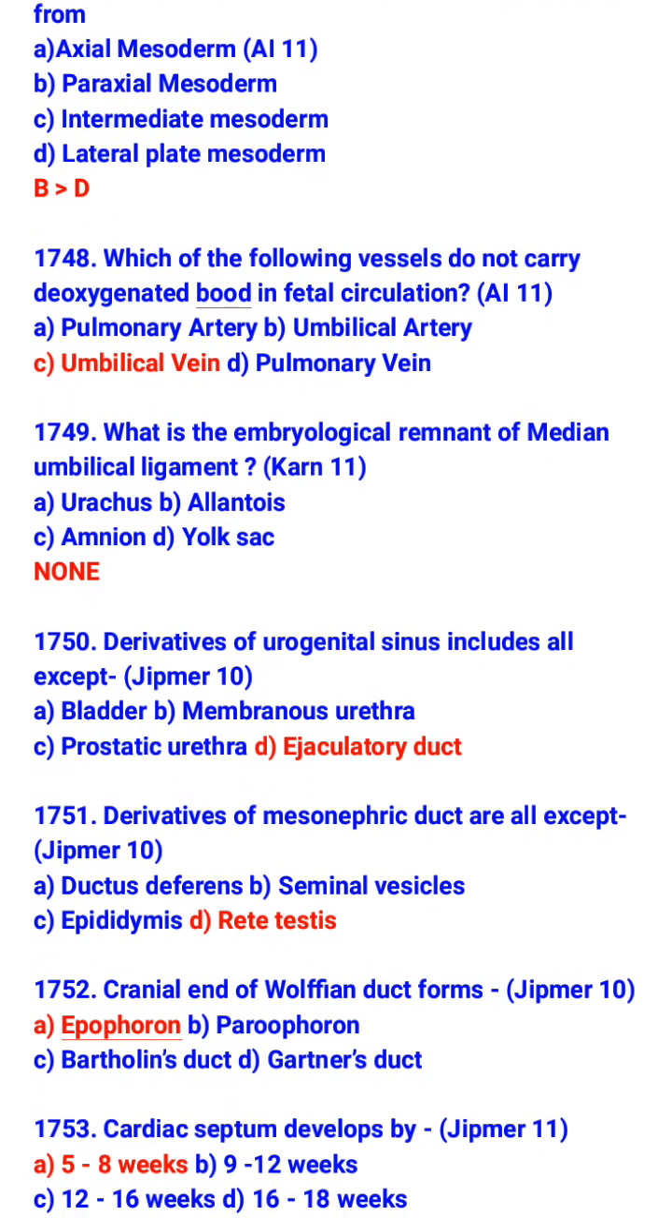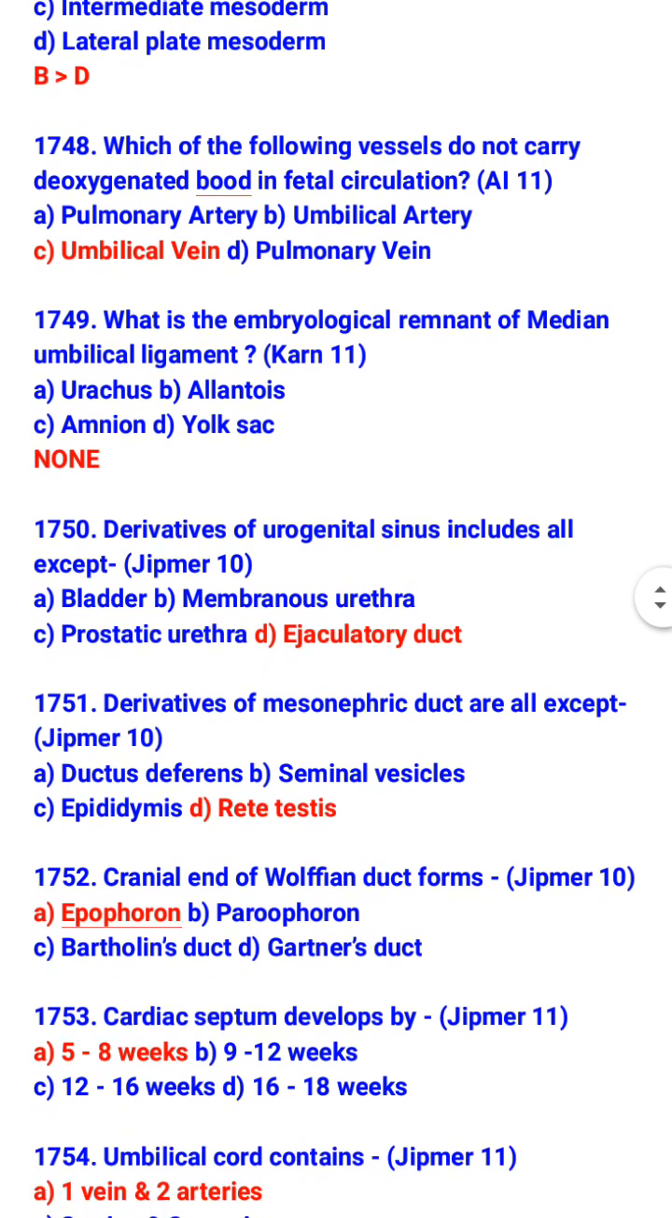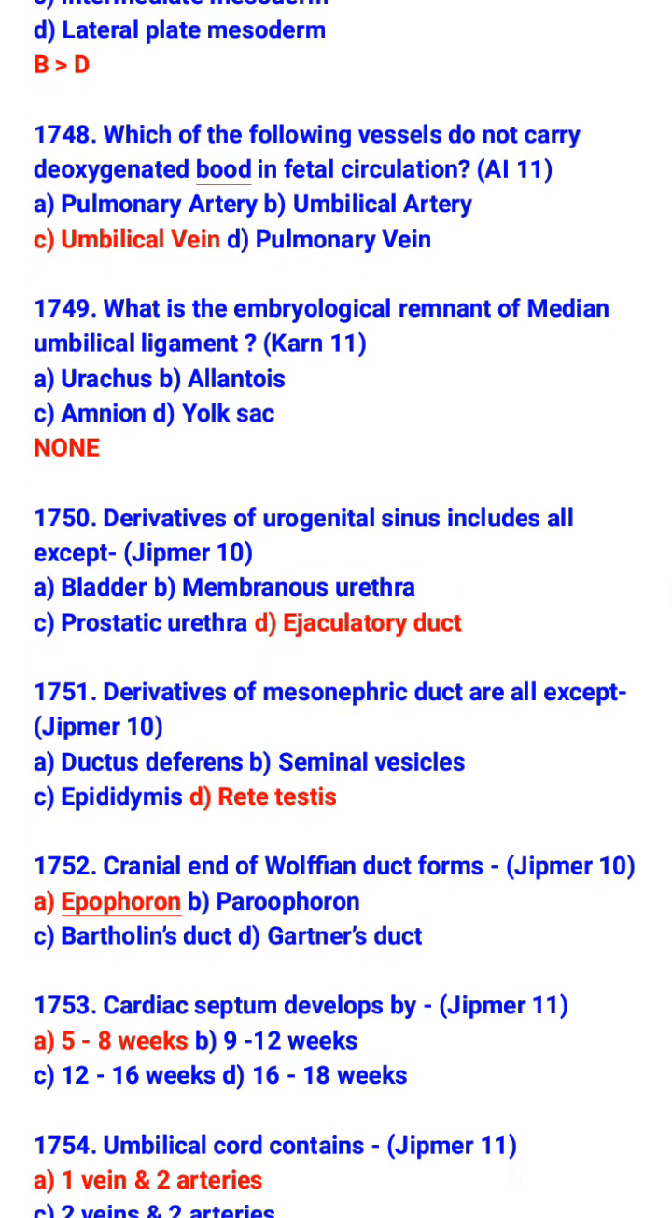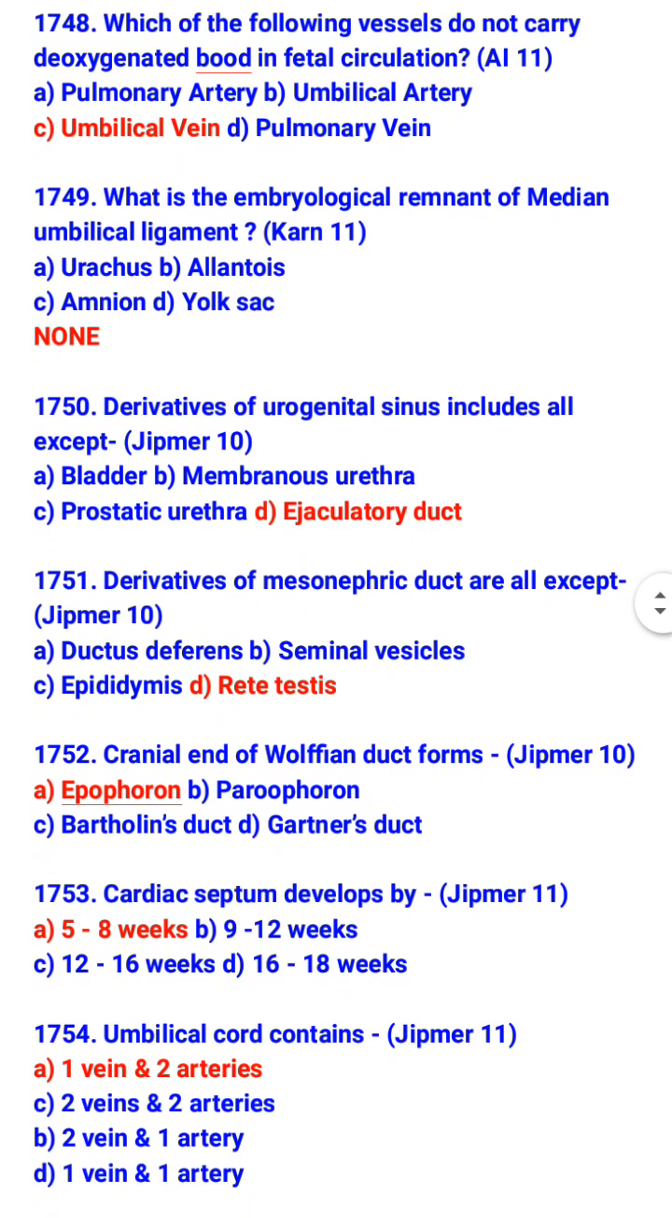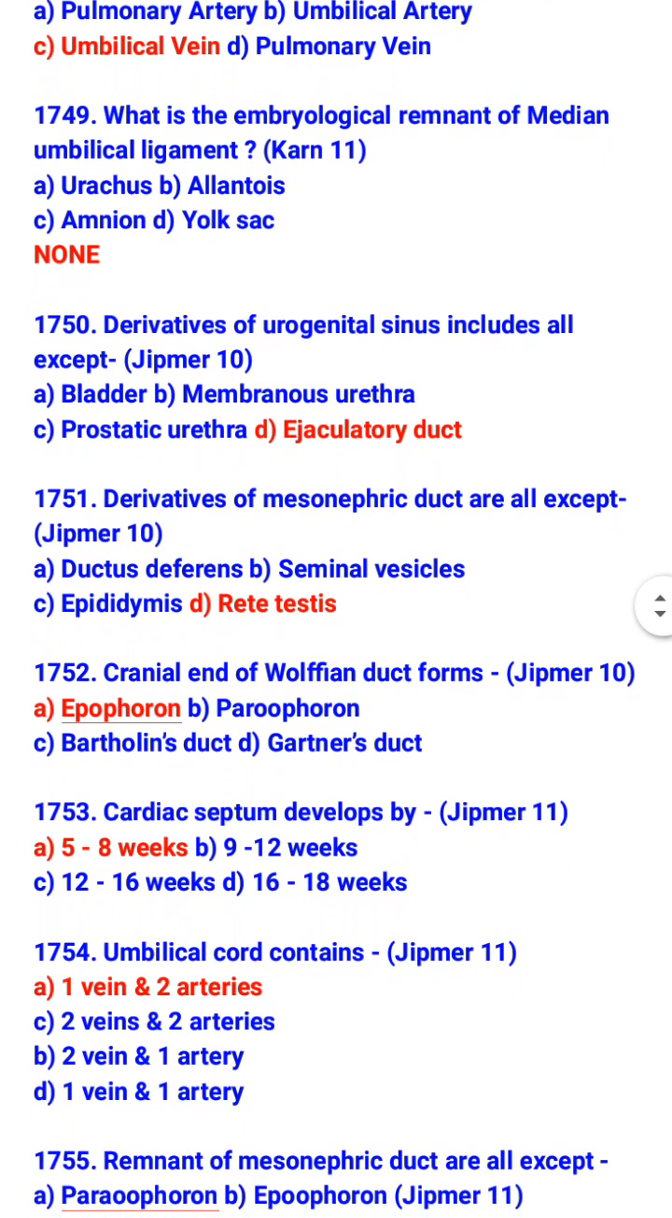Derivatives of urogenital sinus include all except ejaculatory duct. So, which are the derivatives of urogenital sinus? Bladder, membranous urethra, and prostatic urethra. Derivatives of mesonephric duct are all except rete testis. So, which are the derivatives of mesonephric duct? Ductus deferens, seminal vesicles, and epididymis.